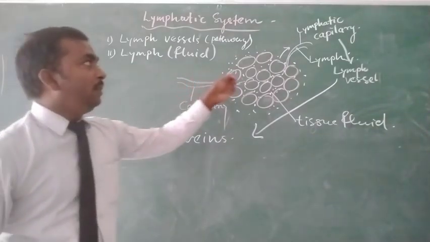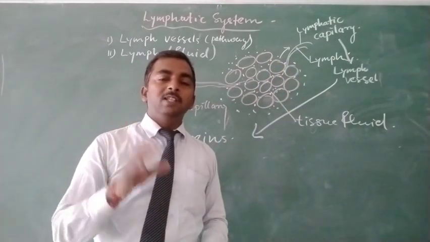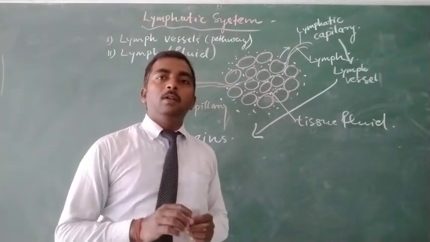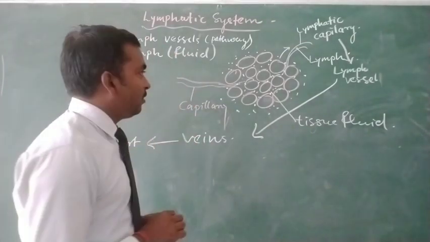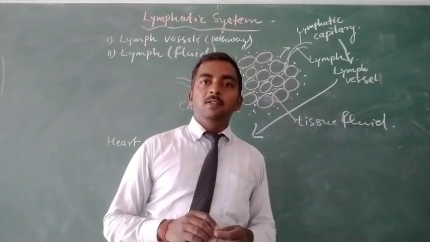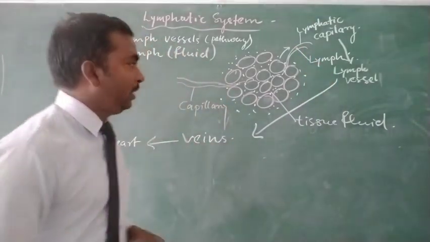It means this excess tissue fluid lastly transfers to our blood, and blood transfers it to the other parts of the body. So there are some functions also performed by lymph as a fluid connective tissue.